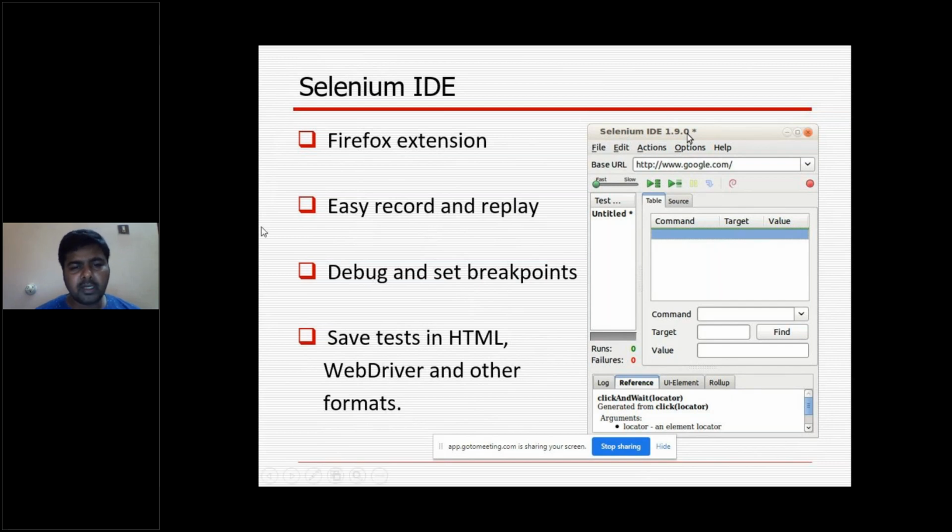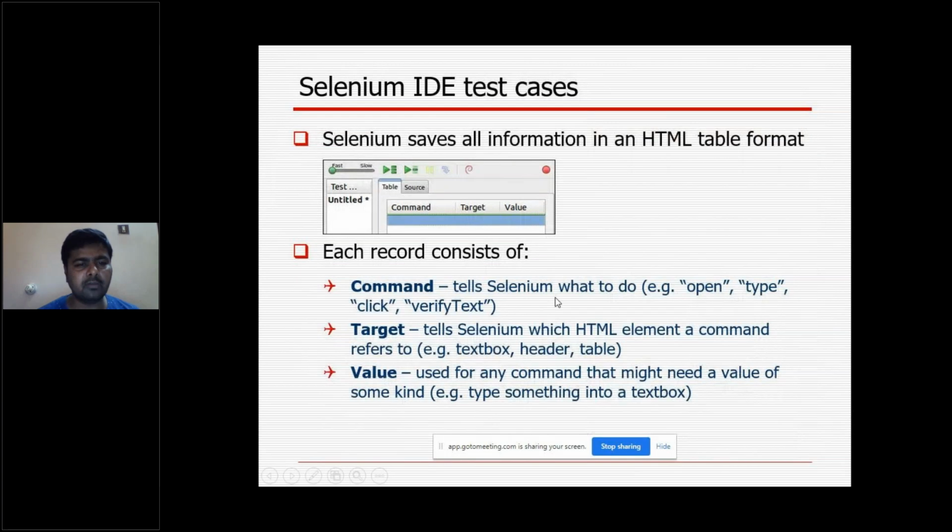And then you can debug and set breakpoints, and save tests in HTML, WebDriver and other formats. Here it is going to record in the HTML format. Selenium saves all information in an HTML format, or you can save in other formats also. By default, it is not asking for any extensions. You can save in any format after recording.